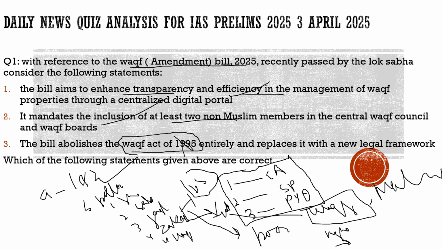So there is huge potential to it. But this is how much property it has. The land which comes under the waqf board, it is believed that it is as big as